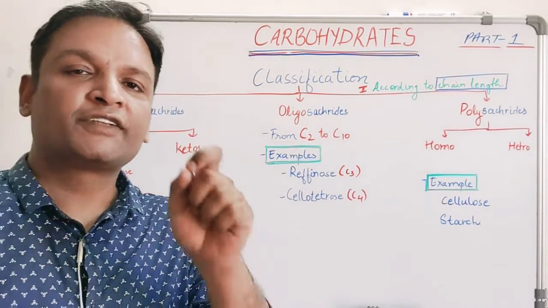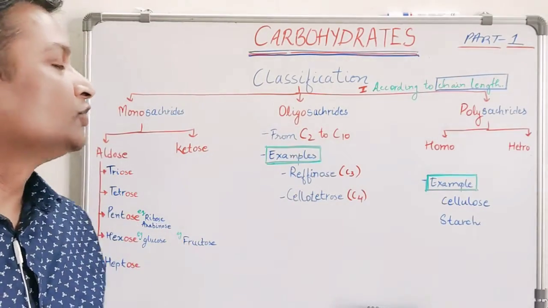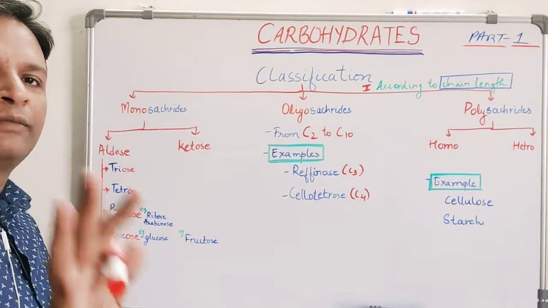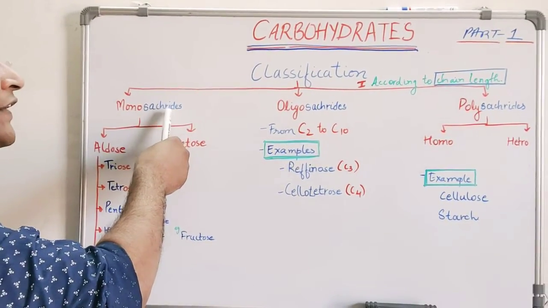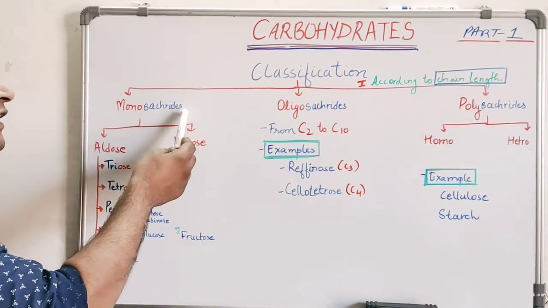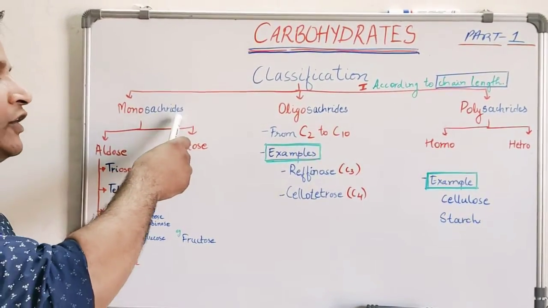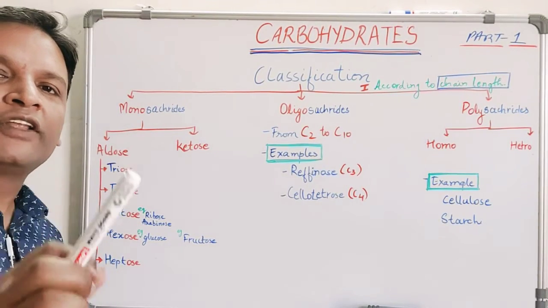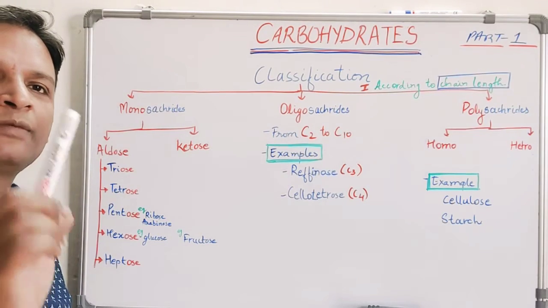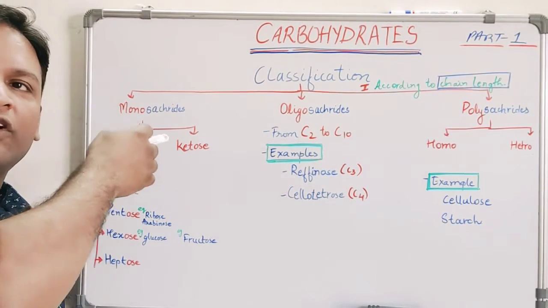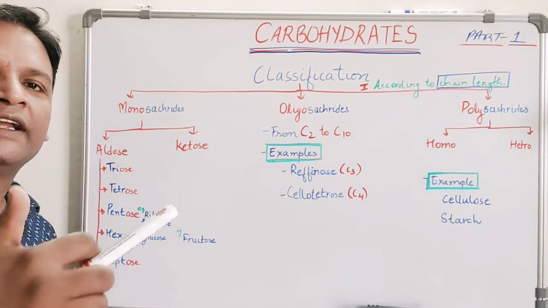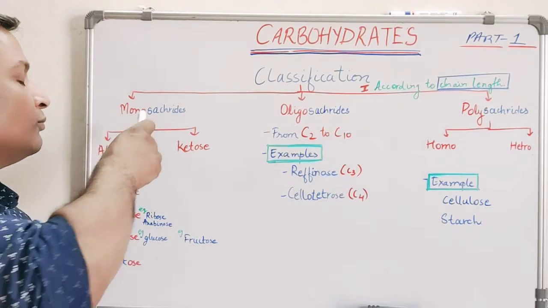But I am just discussing the first part, according to chain length. So according to chain length, we can classify sugars in three main branches. The first is called the monosaccharide, second is called the oligosaccharide, and third is called the polysaccharide. The monosaccharide is the smallest unit of any carbohydrate. It is the simplest carbohydrate, like one carbohydrate unit.